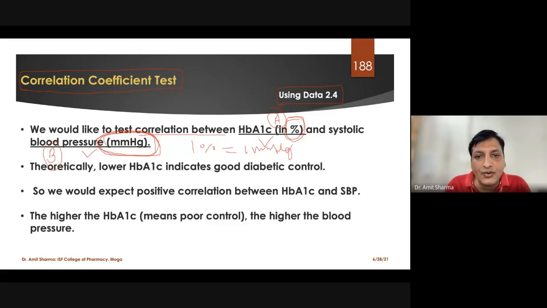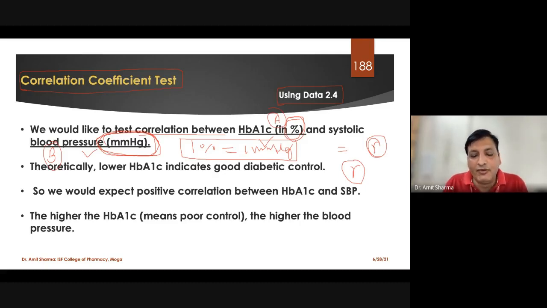So in that case, to find out the relationship, we are using the value of R. R represents the correlation. By taking the value of R, we can find out whether there is any correlation between HbA1c and the systolic blood pressure or not.